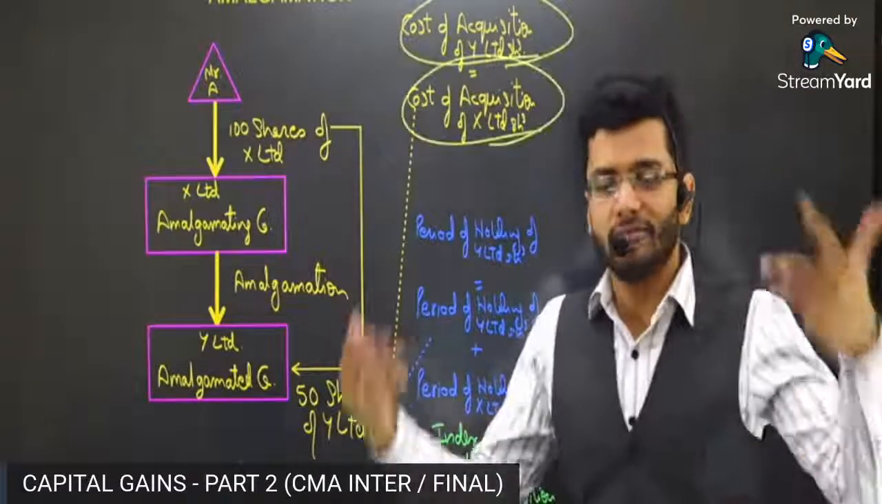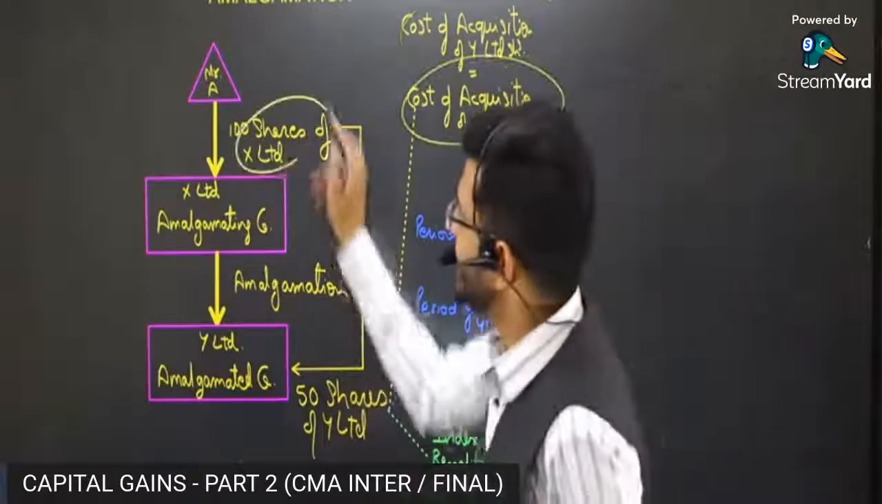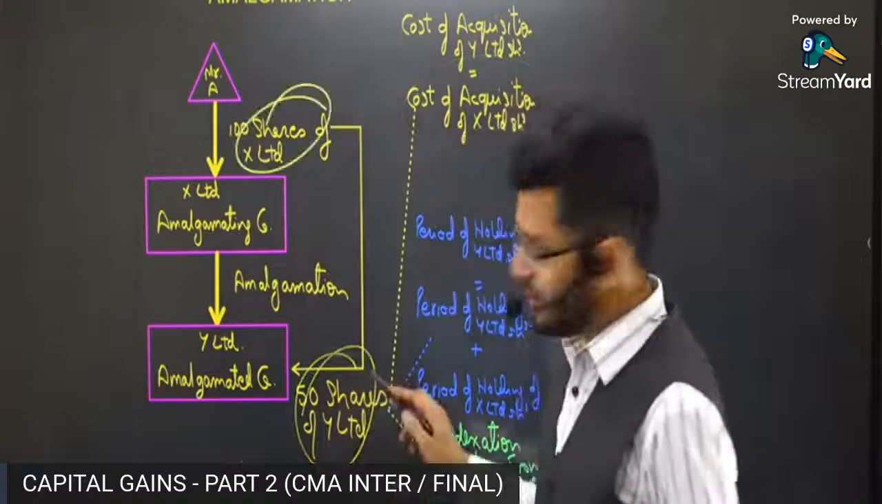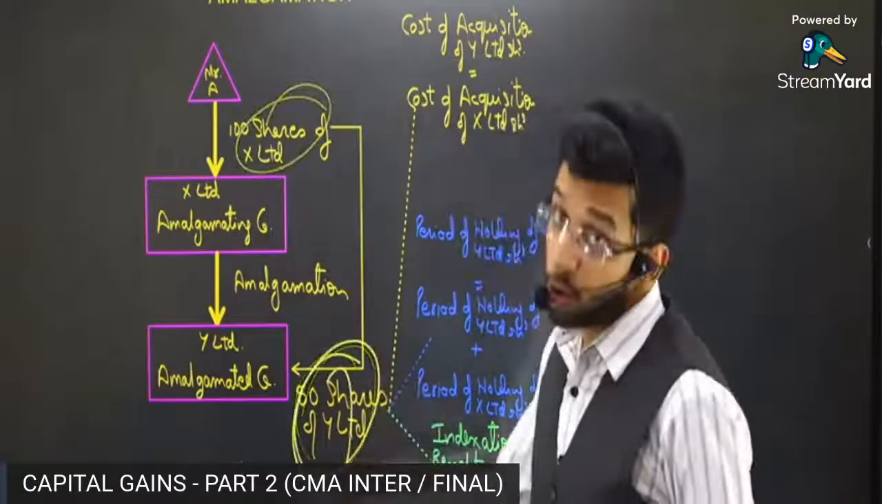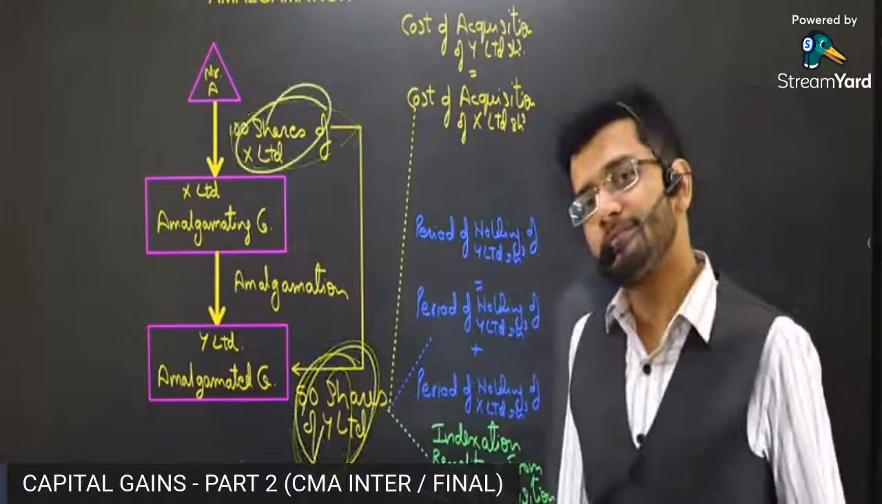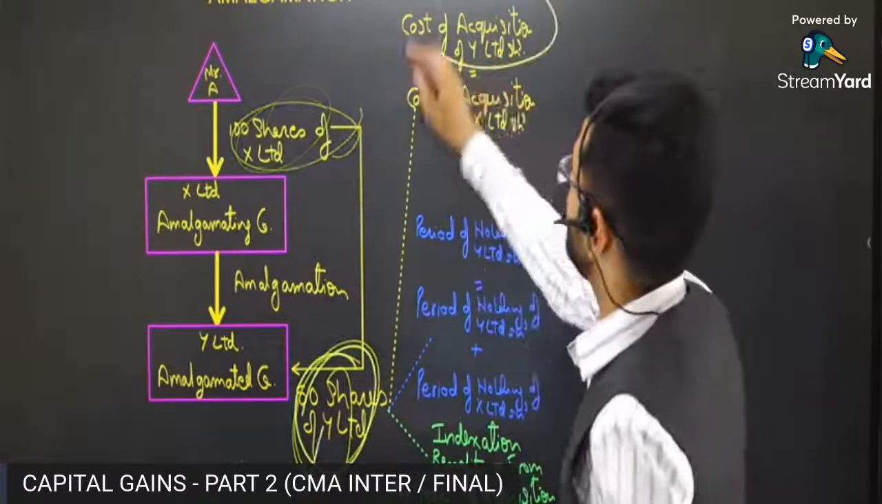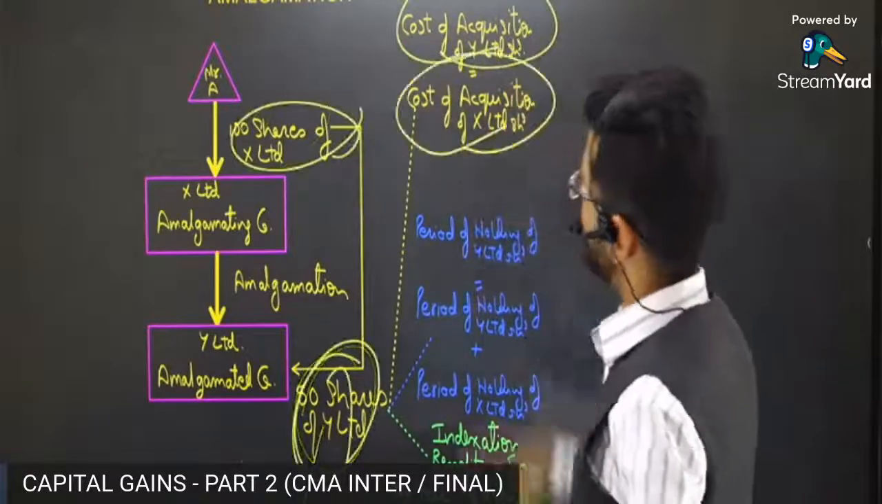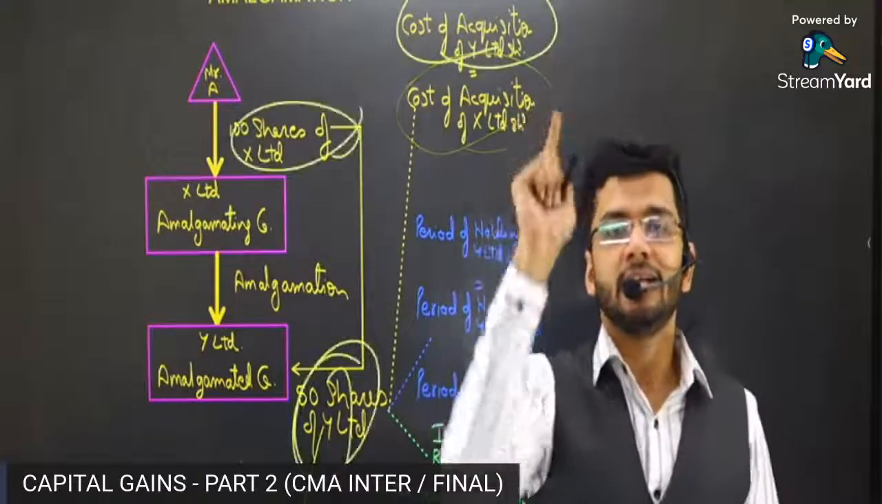So yes, but obviously, guys, when you get something in exchange of something else, the value of the thing that you have received should be equivalent to the thing that you have exchanged it for. So cost of acquisition of Y Limited share will be equal to cost of acquisition of X Limited share.